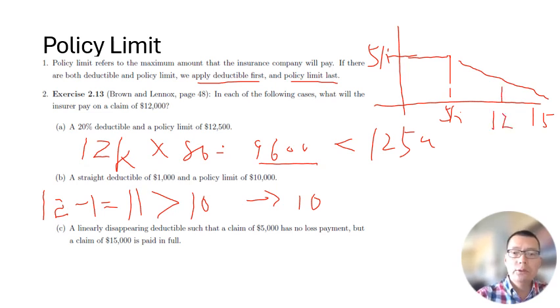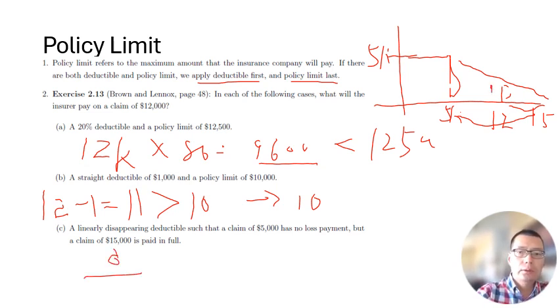Again, we just need to write the equation. We know the ratio of this to this is the ratio of this to this. Assuming this is D here, we have D over 5K equal to 15 minus 12 over 15 minus 5.